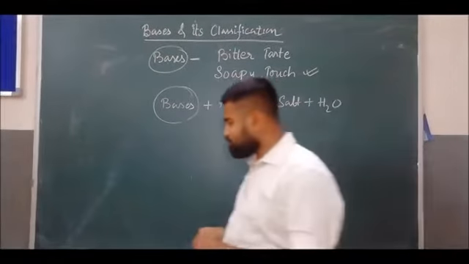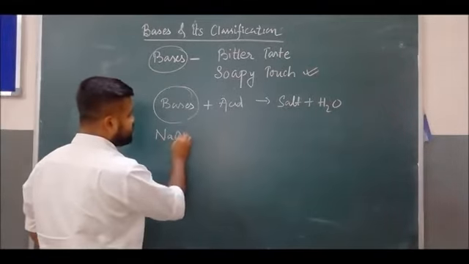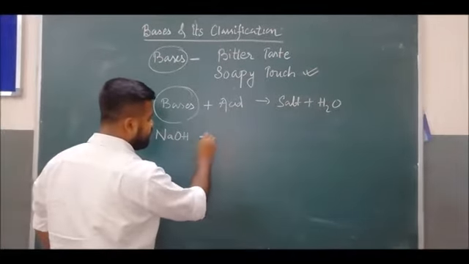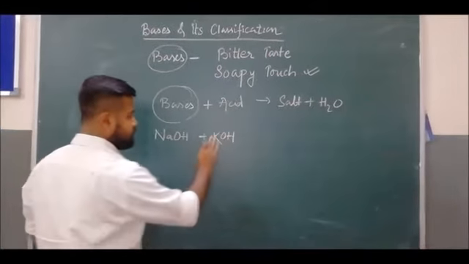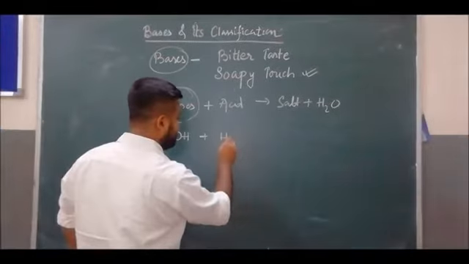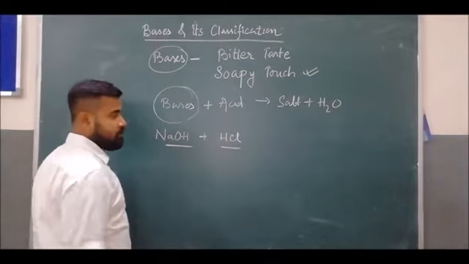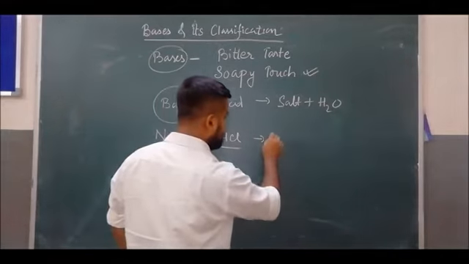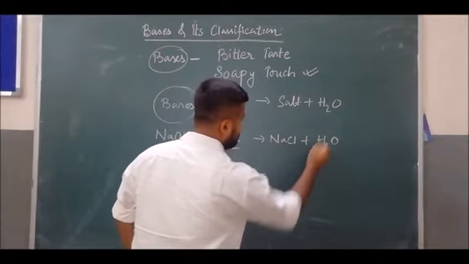For example, NaOH, when it reacts with an acid like HCl, gives NaCl, salt, plus water.